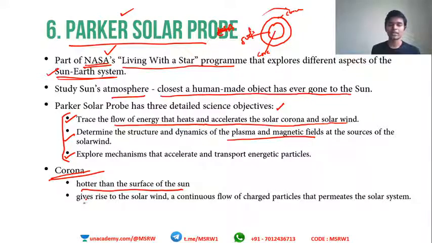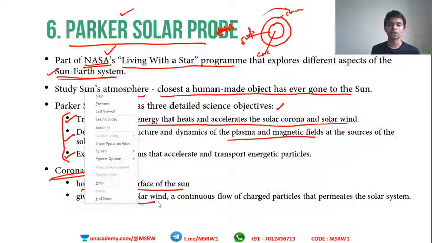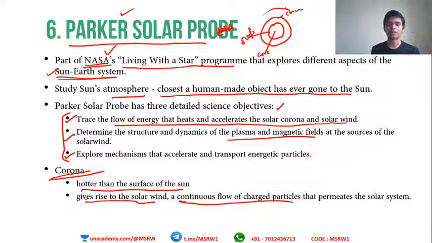This is the area which gives rise to solar winds, a continuous flow of charged particles that permeates the solar system. So solar wind is the output that comes not from within the Sun, not from the core or the surface of the Sun. It originates in the corona region. So the Parker probe has been sent in to study all these things. Remember, it is a NASA mission related to the Sun-Earth system.